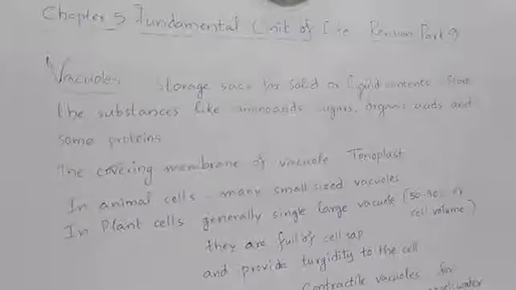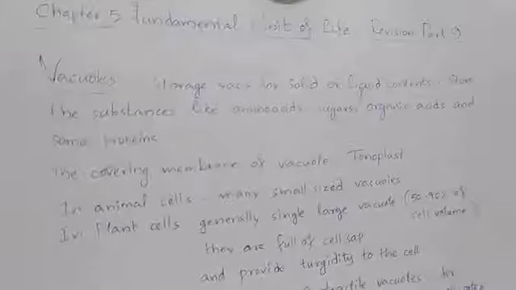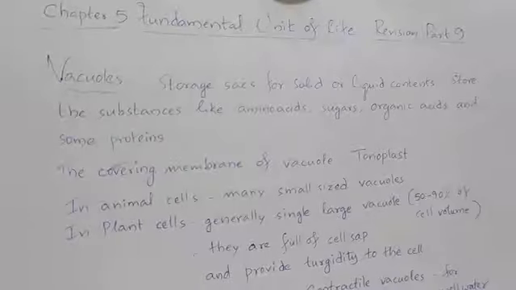In the last class, we discussed up to mitochondria and plastids. In today's class, let us discuss vacuoles followed by cell division as part of our revision of this chapter.